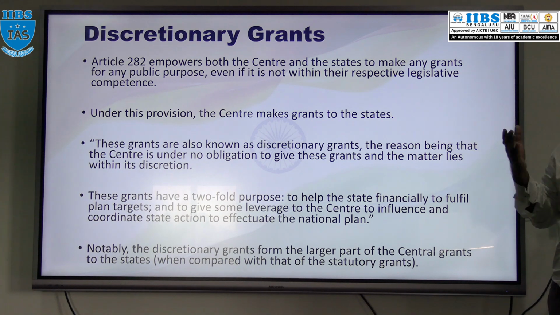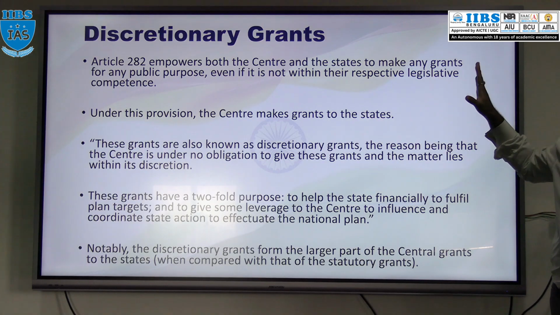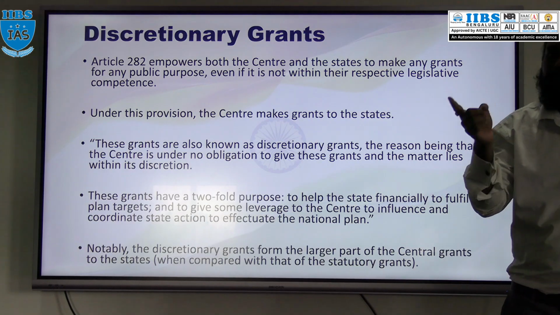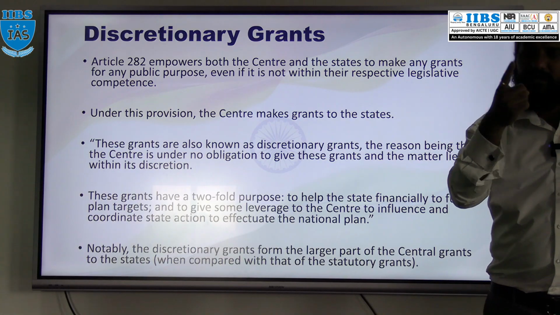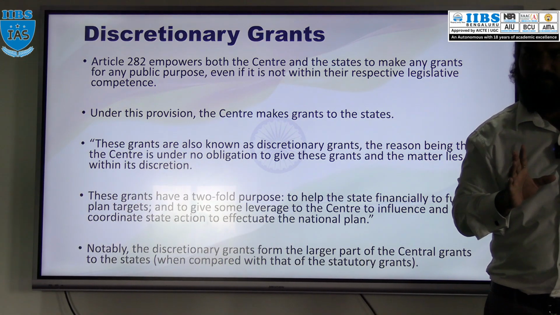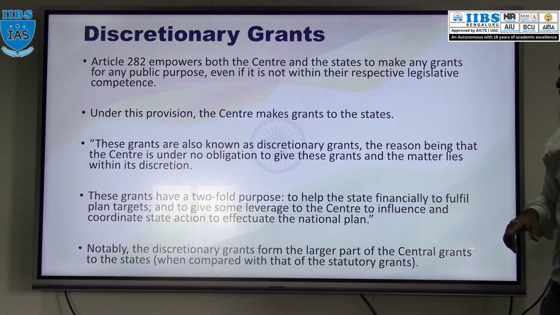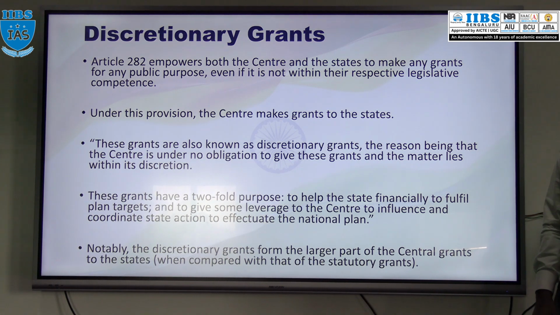Here it is not mentioned what the purpose is, financial assistance or those things. There, they mention it in 275 as a statutory grant. Here, under Article 282, it is clearly mentioned that the central government and state government can make a grant for any public purpose, even though that public purpose is not under their jurisdiction or power. No problem, they can grant it. Under this article only, the central government will give grants to the state government.